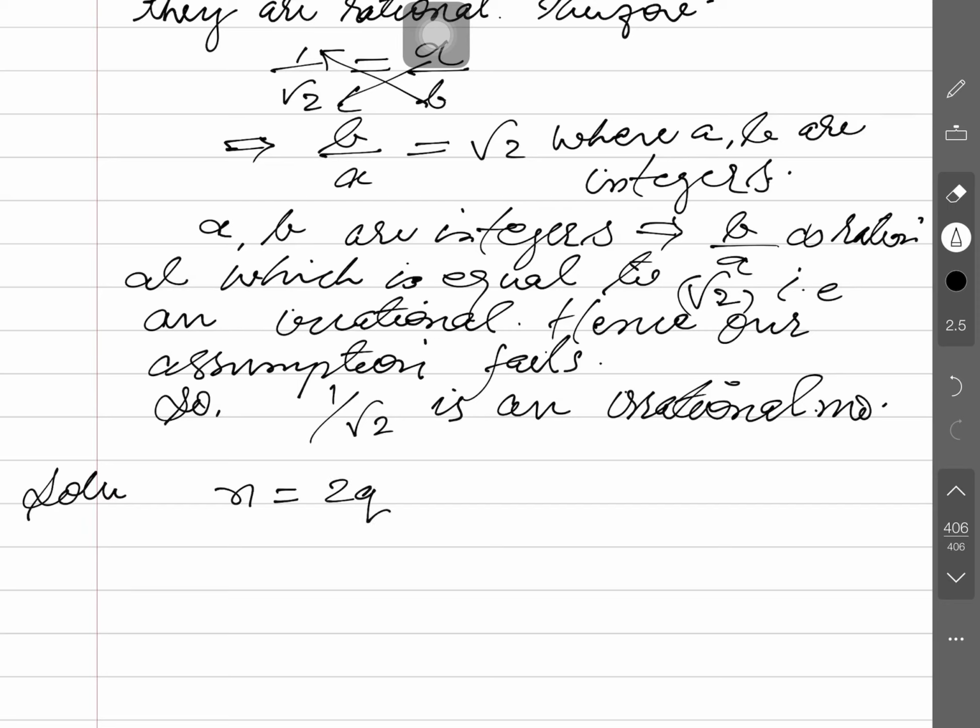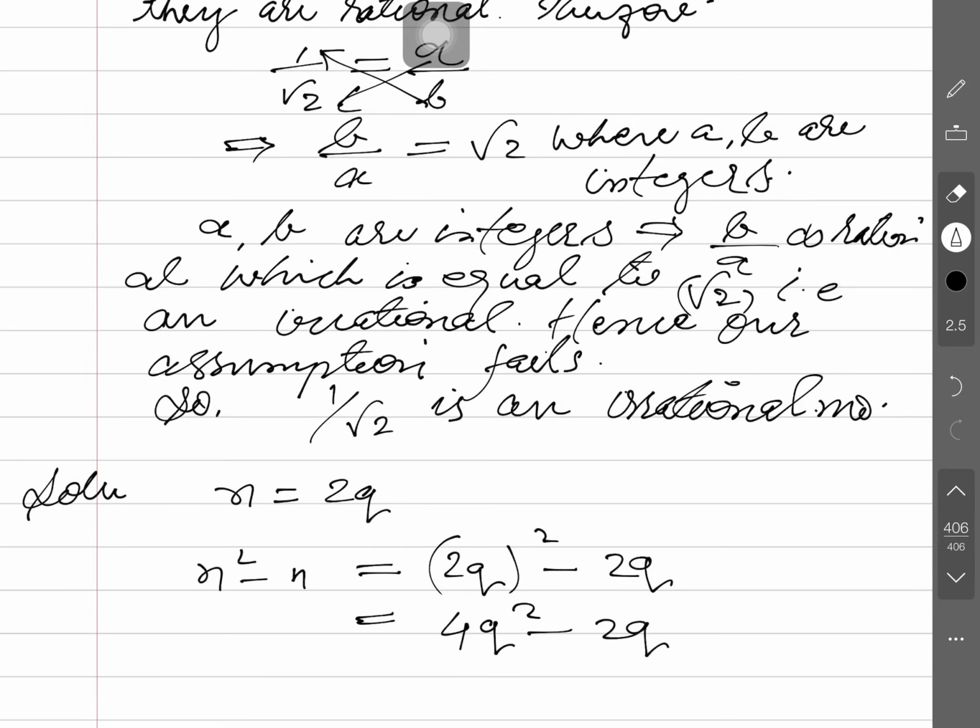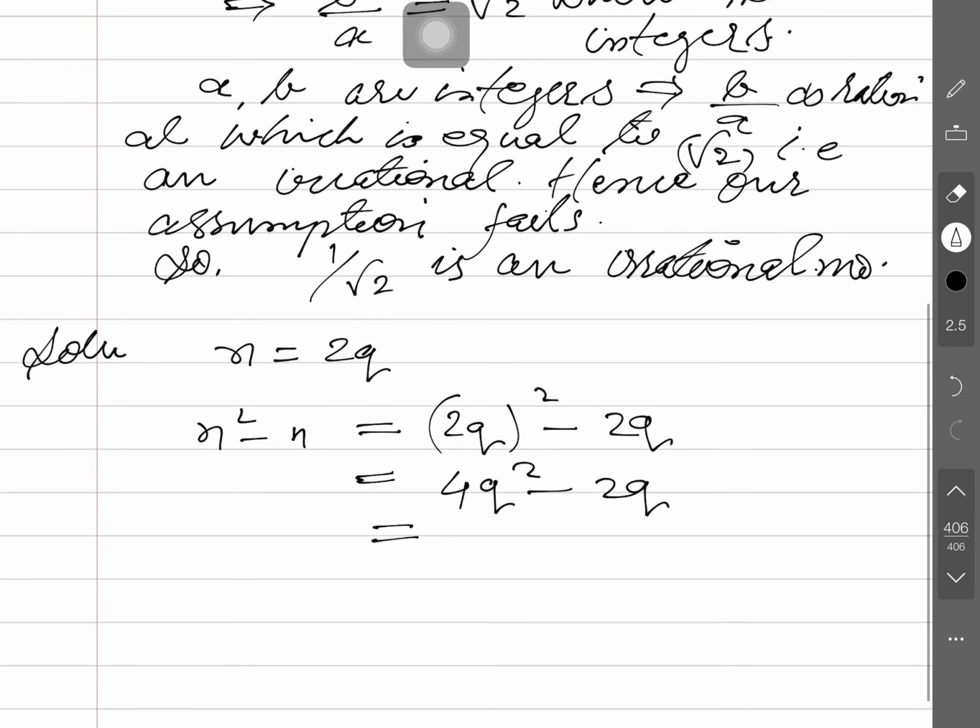So what will n square minus n be? It is 2q whole square minus 2q. Further it is 4q square minus 2q. So 2 is common, it is 2 times 2q square minus q.